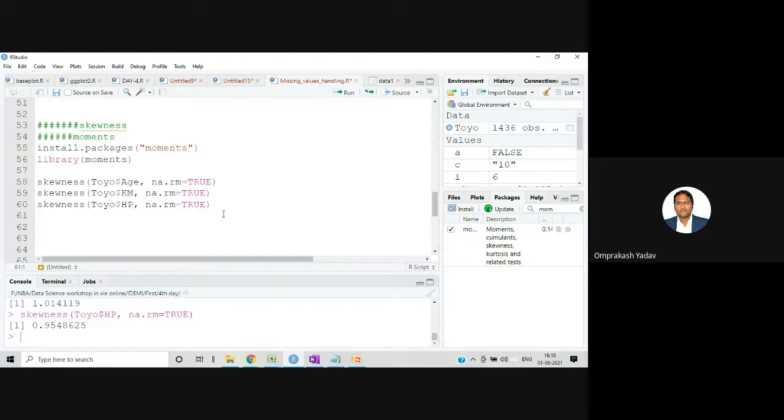And we got the positive value. Yes. So can you please once again explain what is NA.RM? So NA.RM is remove, the NA.RM value is equal to TRUE.